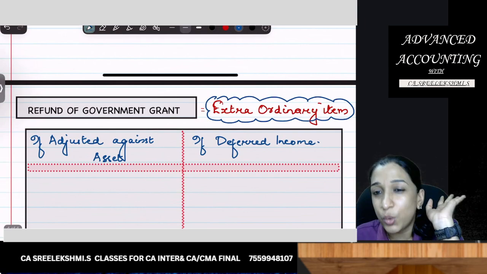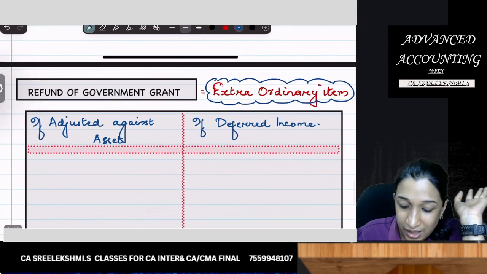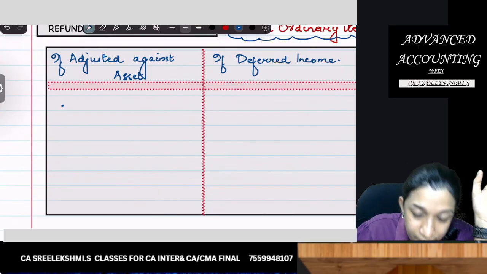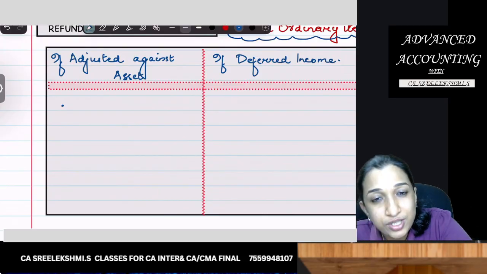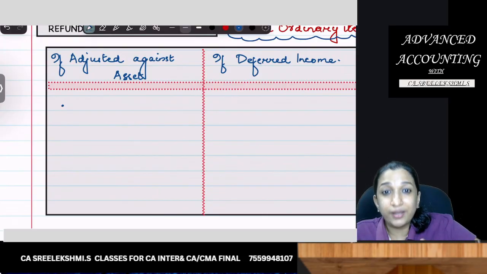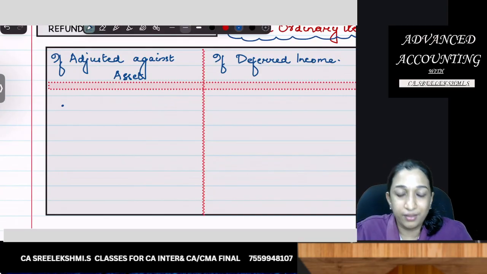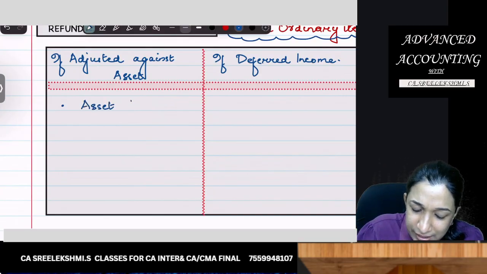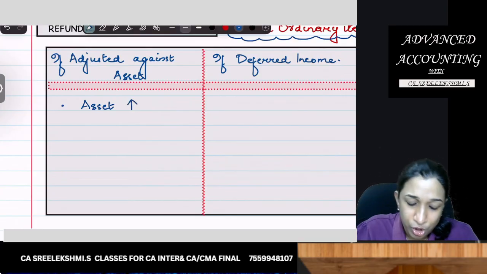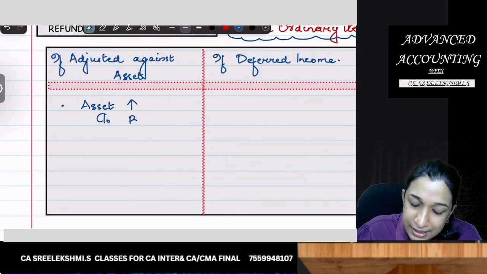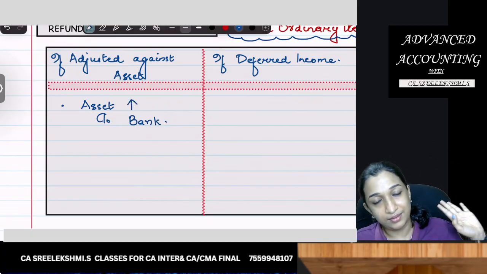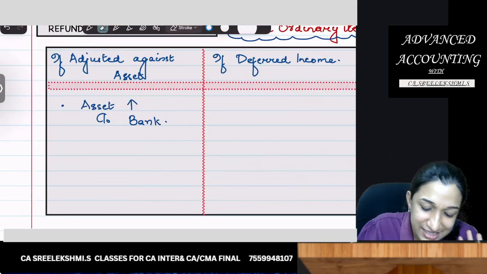What will be the accounting treatment if adjusted against asset? Then it was already reduced, asset ന്റെ value കുറച്ച് കാണിച്ചിരുന്നു, but now you have to refund it. What is the entry? Asset's value should increase, so asset is debited to bank. Asset to bank. Finished. That's it. Nothing else. Asset to bank.